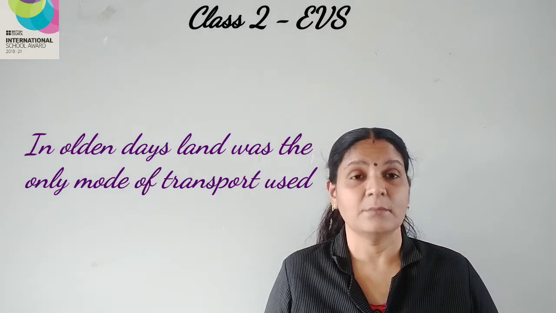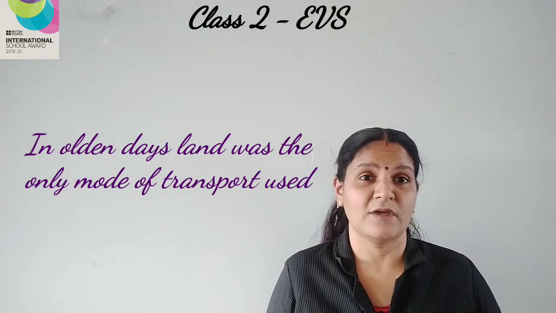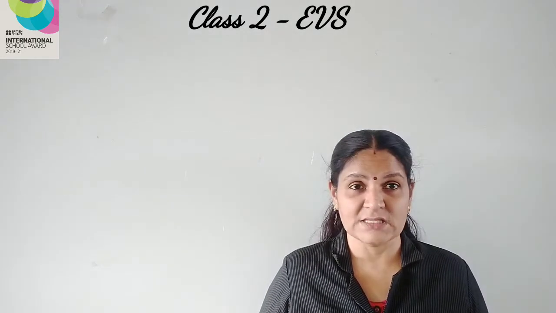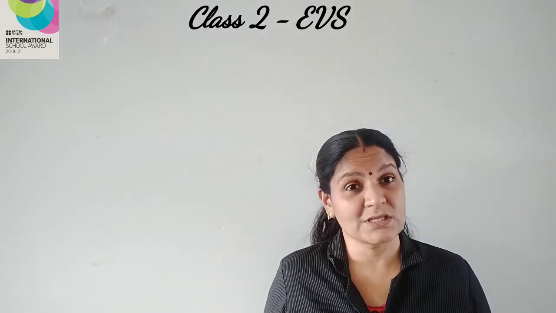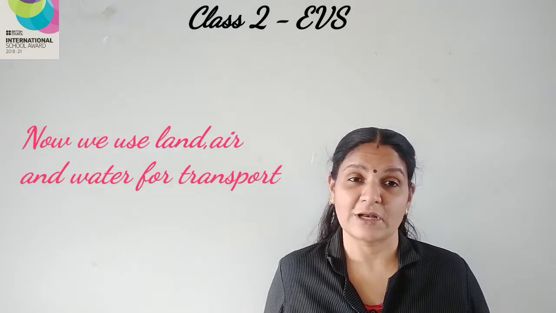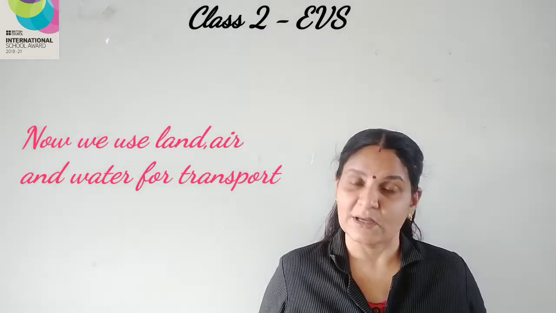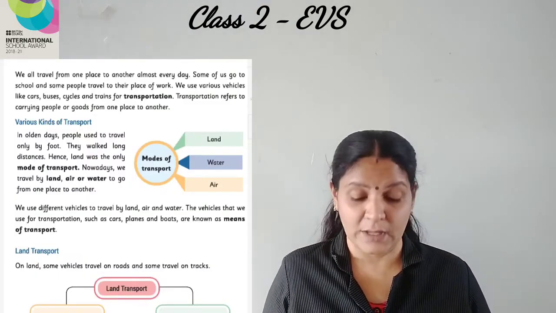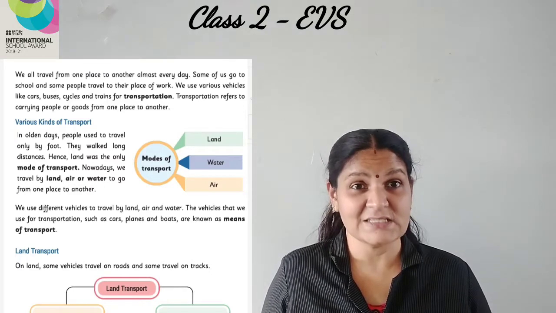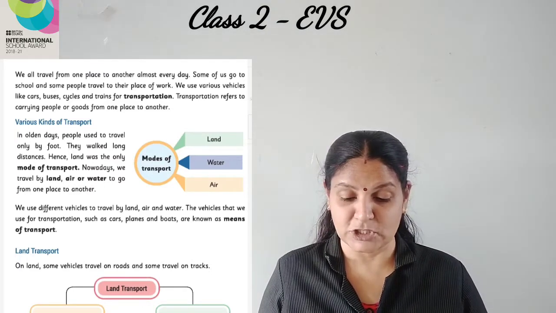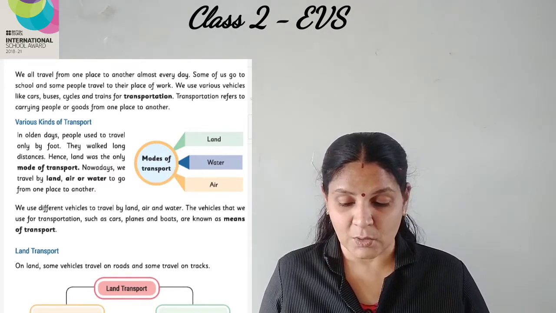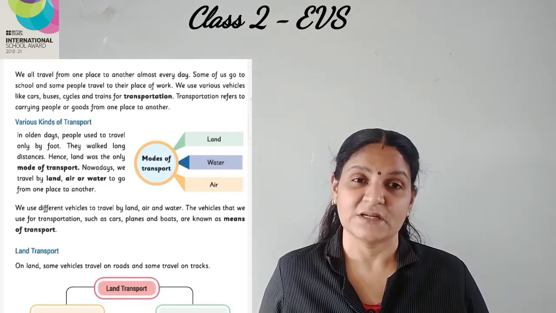So at that time land was the only way of transport. But what about nowadays? Yes, nowadays we are using water, air and also the land for traveling from one place to another. So we use different vehicles to travel by land, air and water. The vehicles that we use for transportation such as cars, planes and boats are known as means of transport.